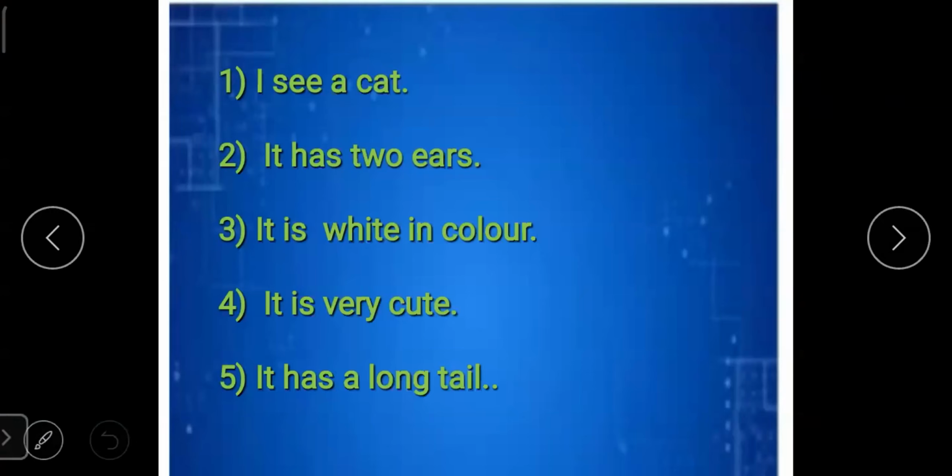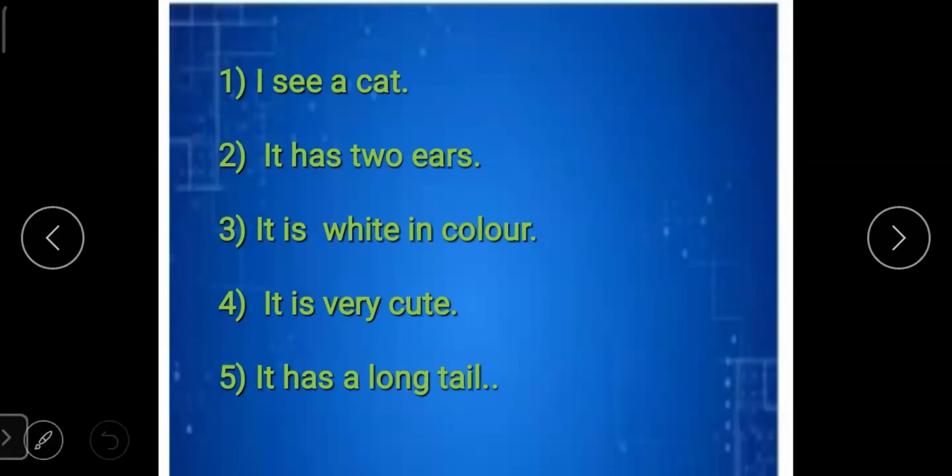Students, in all these sentences, you can see the first letter of all sentences begins with a capital letter. And these are all simple sentences. So you can see after the sentence is complete, we have put a full stop.